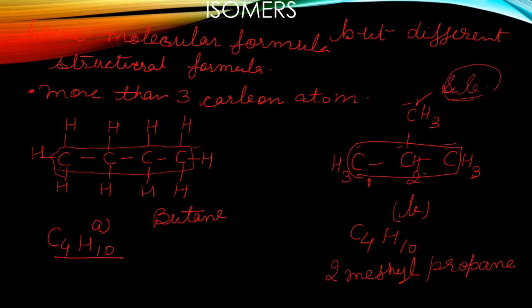So this is called an isomer of butane. Now there are 2 isomers of butane. One is the simple chain butane and the second one is 2-methylpropane. So here the isomers have the same molecular formula and different structural formula.